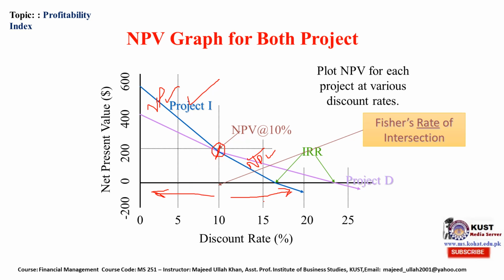Again, because it has high IRR, it is low IRR. Again, I'm repeating that the rate at which the NPV of both projects is the same is called the Fisher rate of intersection. Before this rate, the increasing project is better. It means when the rate is less than this 10%, project I is better. If the rate is higher than this 10%, at which the NPV of both projects is equal, then project D is better.